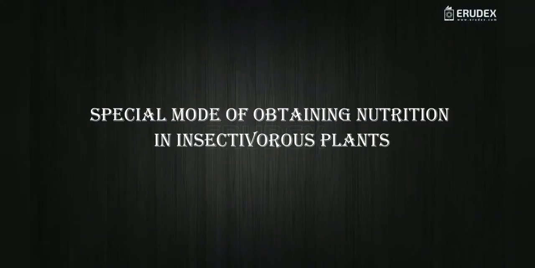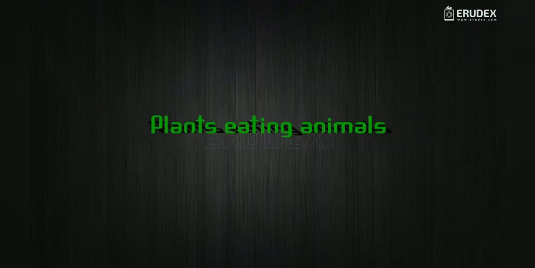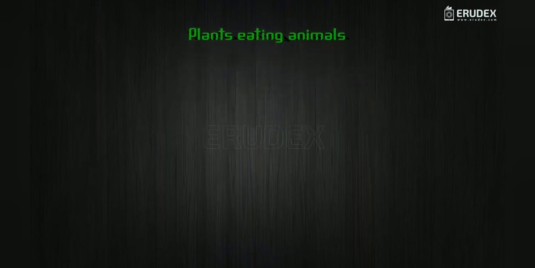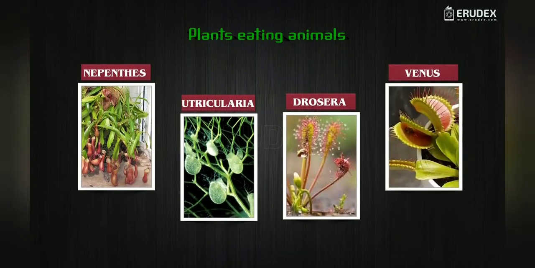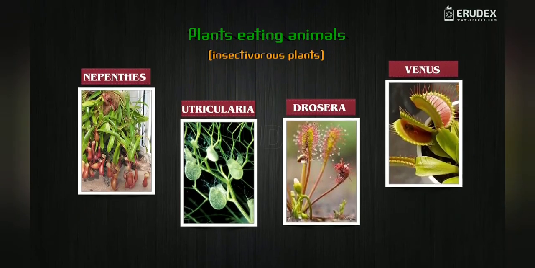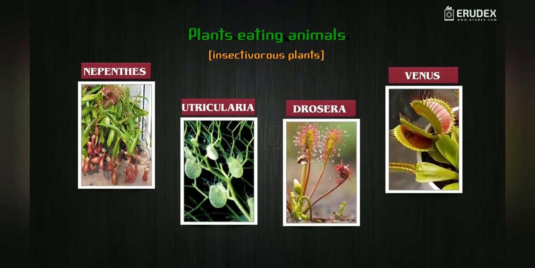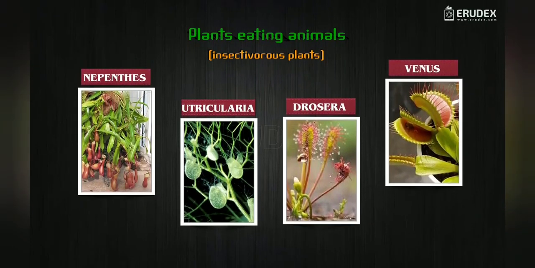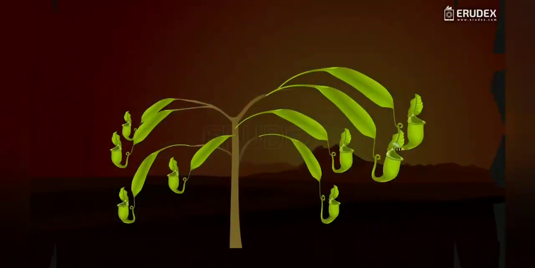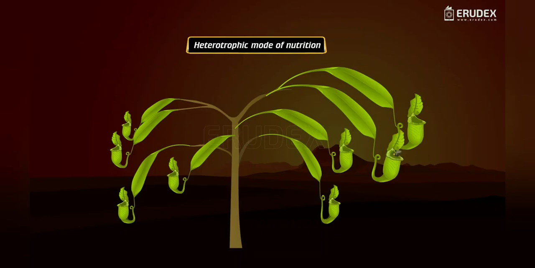Special mode of obtaining nutrition in insectivorous plants. Children, do you know some plants eat animals? Let us see what they are. Some plants like Nepenthes, Utricularia, Drosera, and Venus flytrap are examples of insectivorous plants. These are also called carnivorous plants. They can trap and eat insects completely to obtain their nourishment. An example for heterotrophic mode of nutrition.